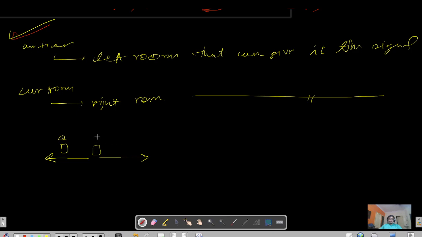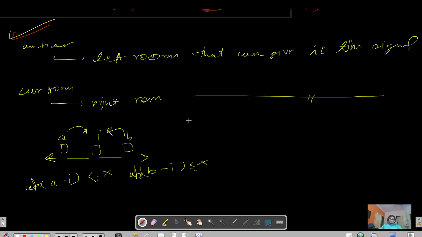Let's say this is the index A, this is the current room, and this is the index B. So I can clearly check ABS of A minus I, because we are talking about distance. If it is less than or equal to X, then A can give signal to I. Similarly, I can check if ABS of B minus I is less than or equal to X. If that's the case, then the Bth room where the Wi-Fi is present can also give the signal to I.